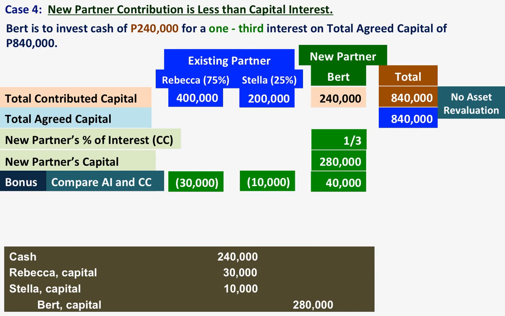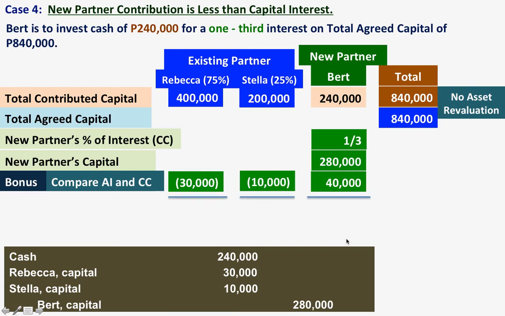We will debit cash of 240,000, and we will debit Rebecca's capital to reduce her capital by 30,000, which is her share of the bonus, and deduct Stella's capital by 10,000, which is her share of the bonus given to Bert. And credit Bert's capital of 280,000.